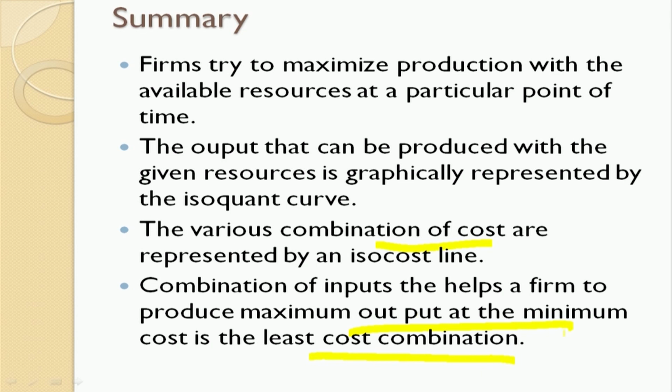When I have different combinations of the isocost line and the isoquant line, and there is a new equilibrium reached with a shift in the output or the cost, then you have different equilibrium points. Joining all these equilibrium points, I get a curve called the expansion path.